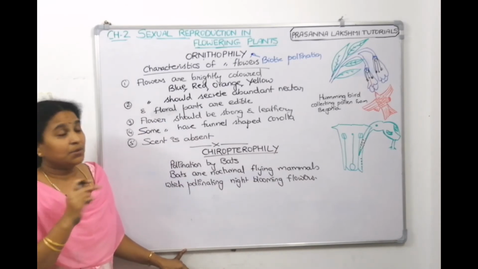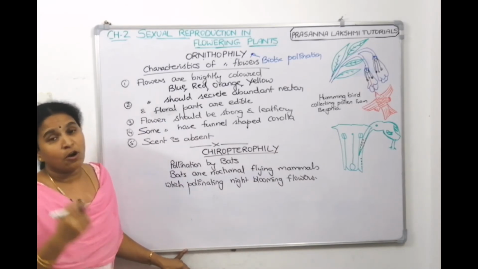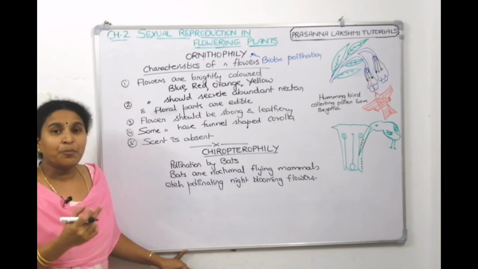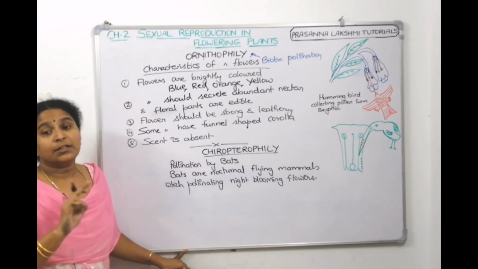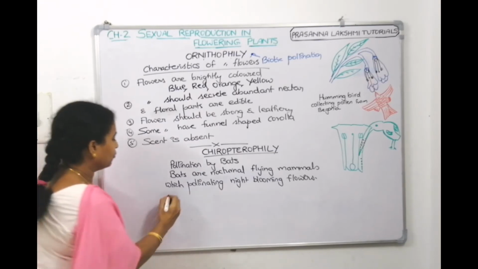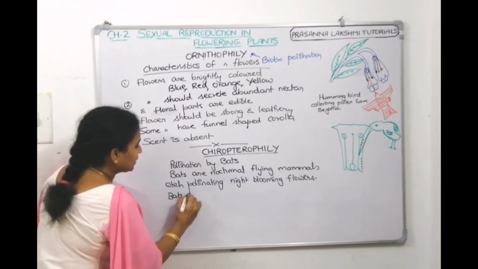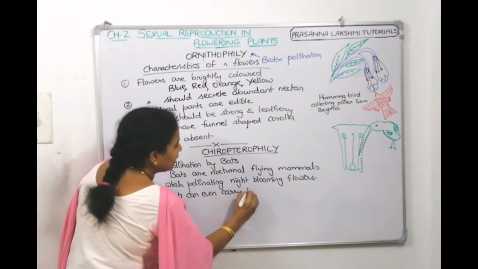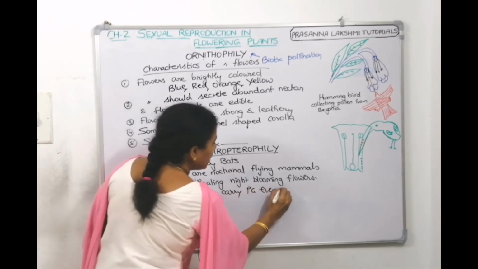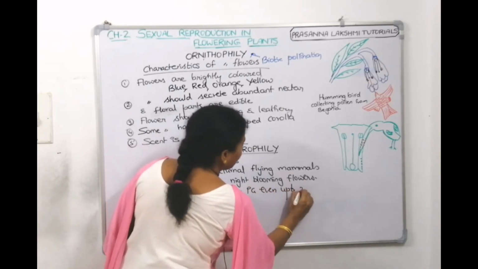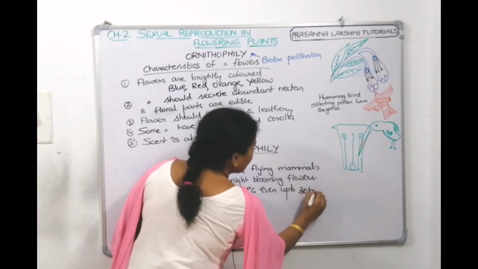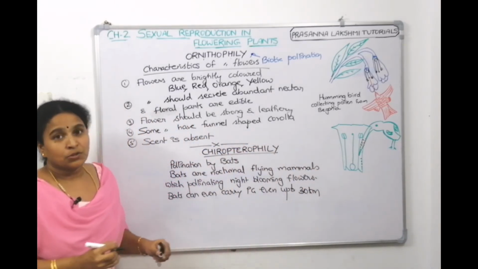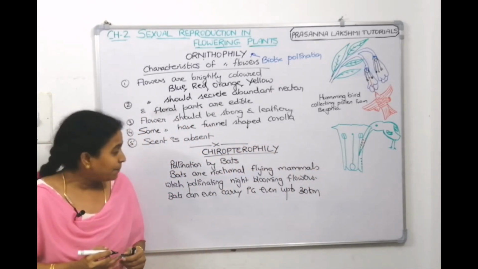Now, bats can travel very fast to long distances. So, bats can carry pollen grains even up to 30-40 kilometers. So, chiropterophily is pollination by bats.